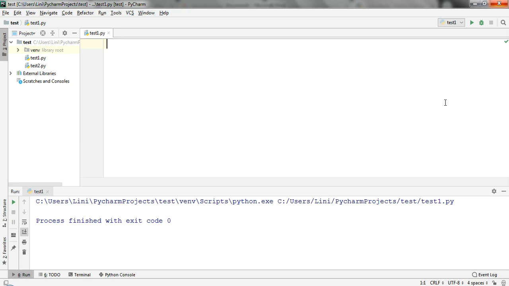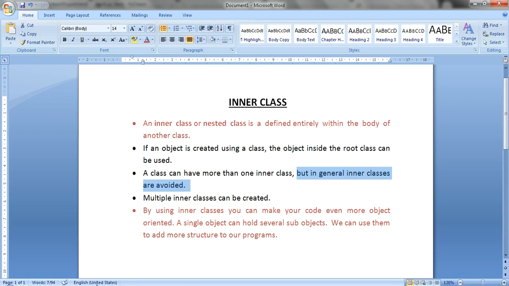Before jumping into an example, I will let you know a little bit of the theoretical part, which will be helpful if you are preparing any kind of notes. Suppose this is the theoretical part I have brought for you. Generally, an inner class is nothing but a nested class. The name itself lets you know the meaning of it.